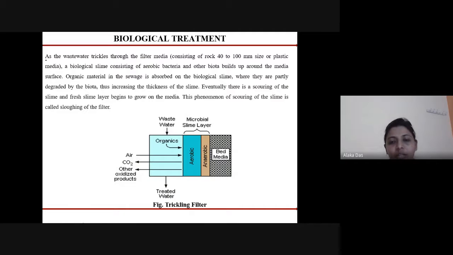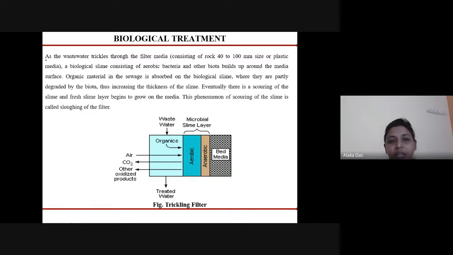So here we can see the media where the slime layer is being produced. As the wastewater trickles over the filter media, which consists of rock of 40 to 100 size or plastic media, the biological slime layer consisting of aerobic bacteria and other biota builds up around the media surface.